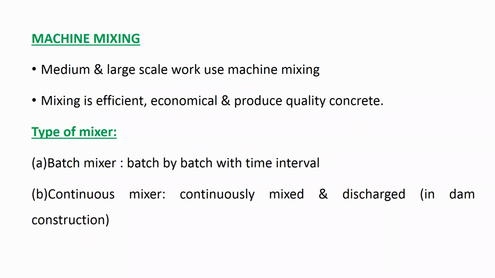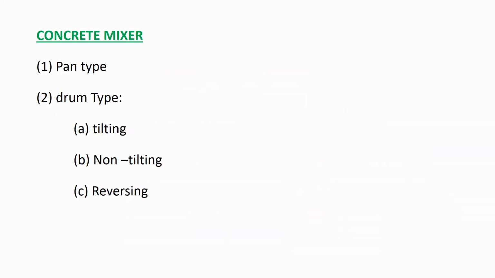We are continuously preparing the concrete in the machine. There will be two ends in this mixer. From one side, you have to give the input of all the ingredients. From the other side, you will continuously get the ready concrete. So continuously you put the ingredients into the machine, and continuously from the other side it gives the ready concrete. So this is called a continuous mixer.